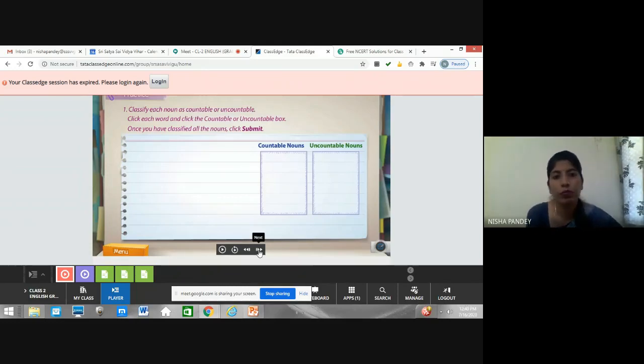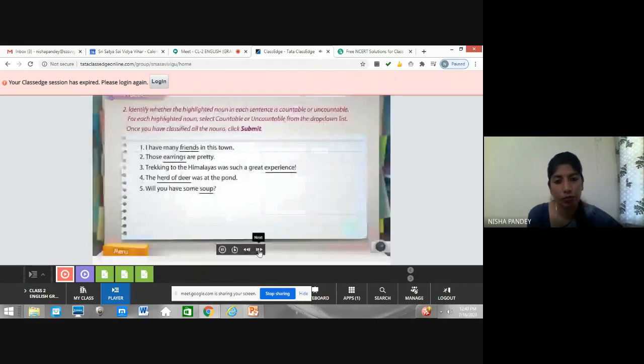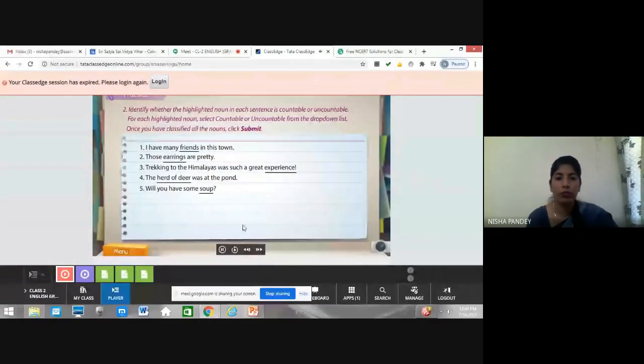Identify whether the highlighted noun in each sentence is countable or uncountable. For each highlighted noun, select countable or uncountable from the drop-down list. Once you have classified all the nouns, click Submit. So see, children, here we can see five sentences, right? In the first, we can see the underlined words also. So we have to identify whether it is countable or uncountable, right? So how will we do it? We can just click them and we can see.